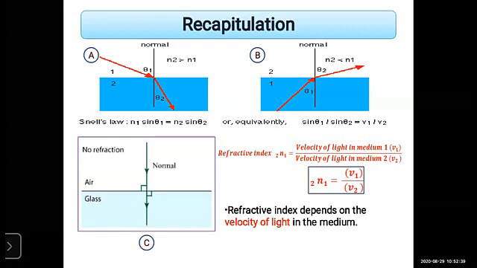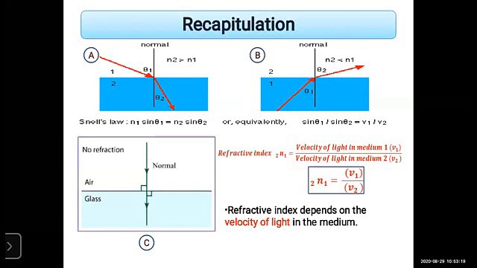Now next one is what? Refractive index, that is denoted by n. Here n is written as 2 and 1, which means what? Refractive index of second medium with respect to first medium. And the formula of the refractive index is velocity of light in first medium to the velocity of light in second medium. So remember students, the refractive index always depends on the velocity of light in the medium.